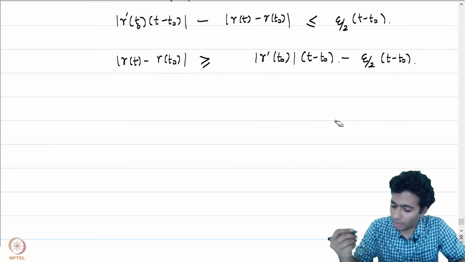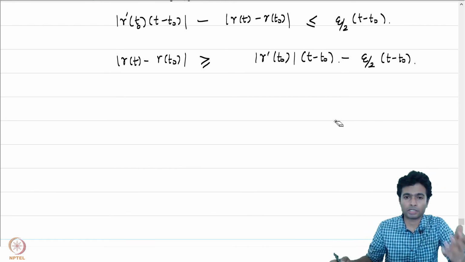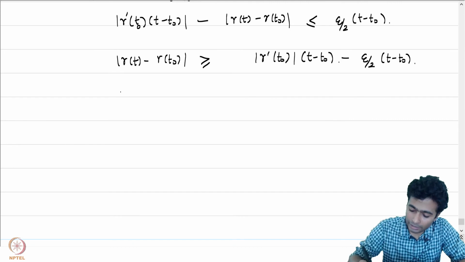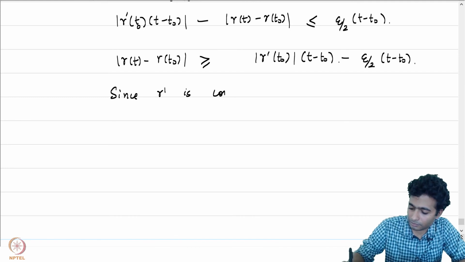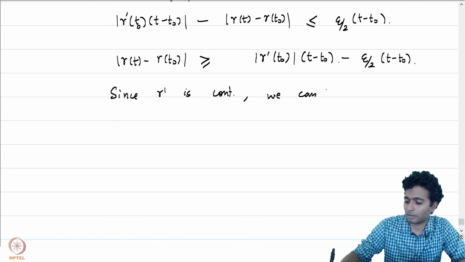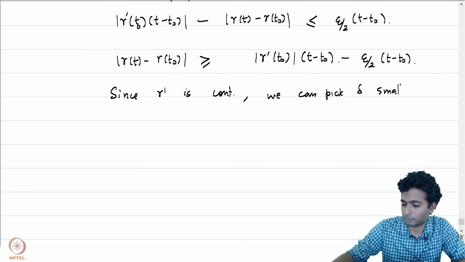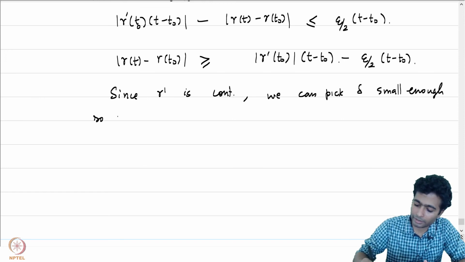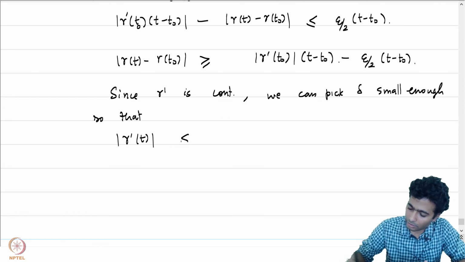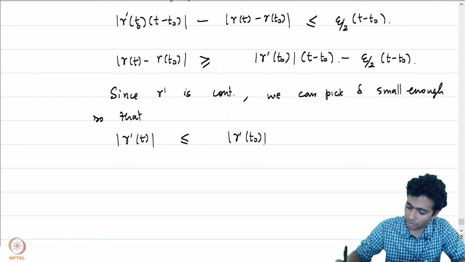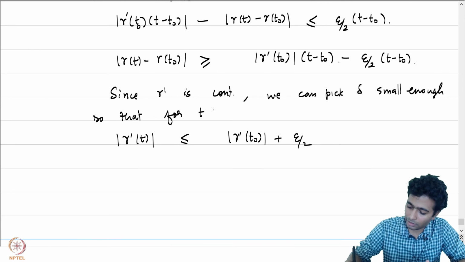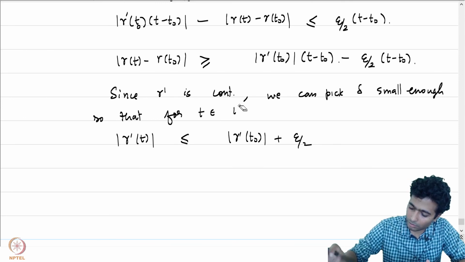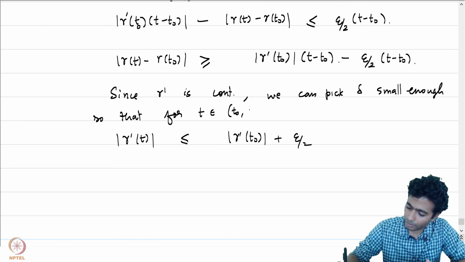We also have that gamma prime is a continuous function of T, because gamma is a continuously differentiable curve, and hence since gamma prime is continuous, we can pick delta small enough so that the absolute value of gamma prime of T is less than or equal to the absolute value of gamma prime at T naught plus epsilon by 2, for T in T naught to T naught plus delta.